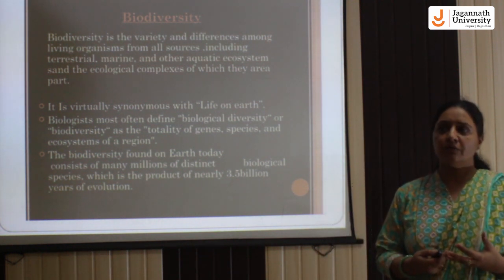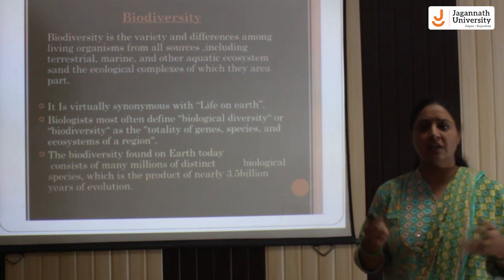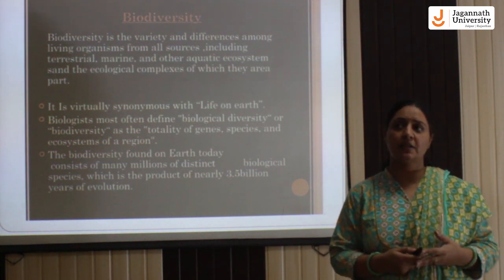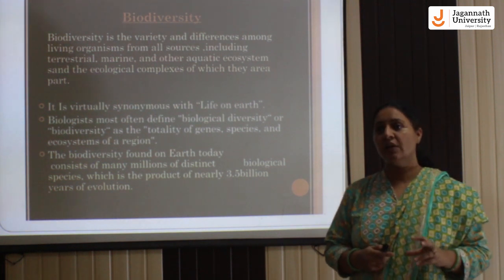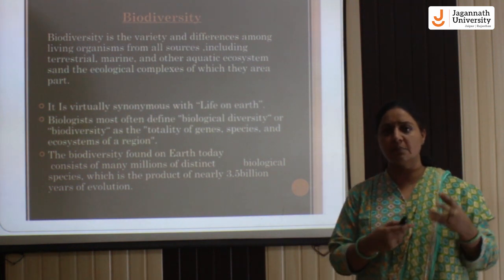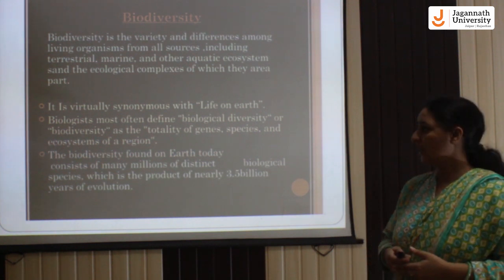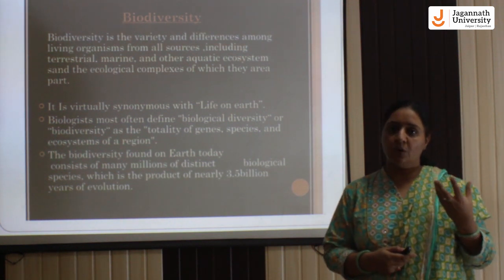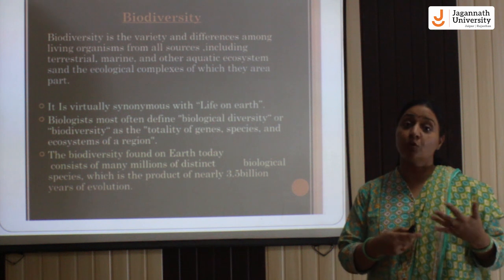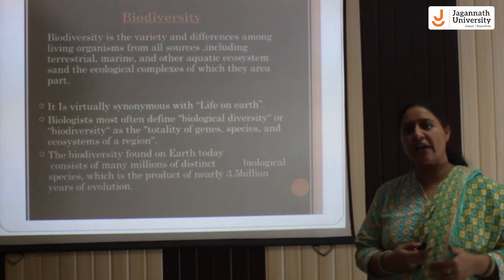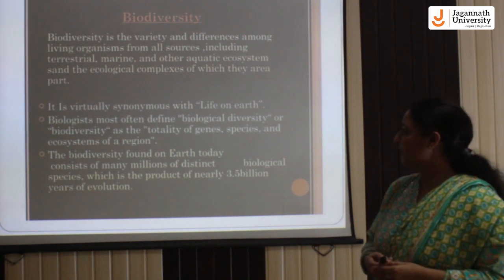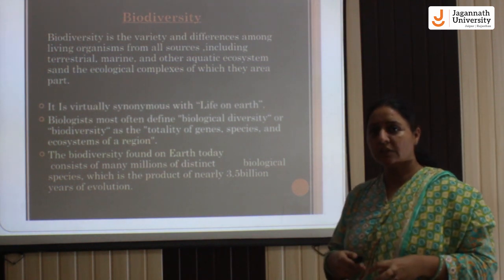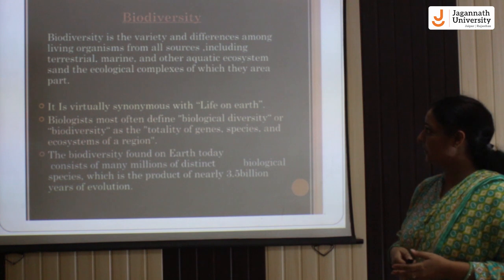Right now we have investigated around 75,000 plant species, and still we are searching for their classification basis, and more than 75,000 species of animals. So basically the life of earth is based on biodiversity.